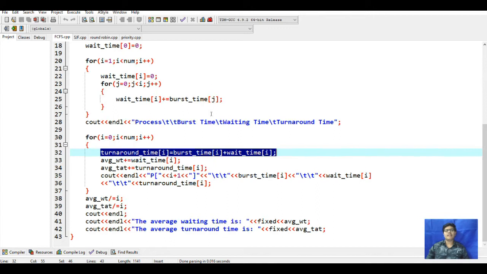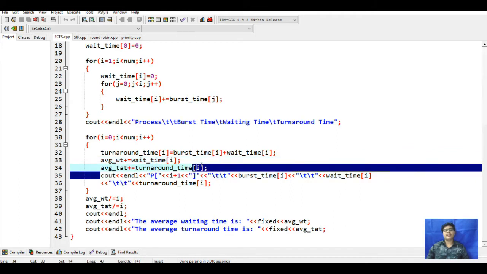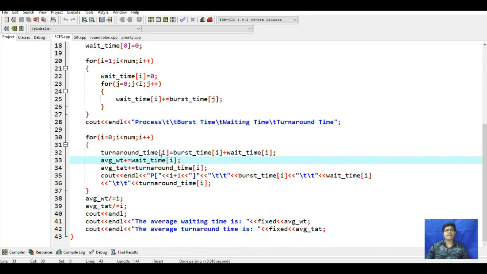For that it will calculate the average waiting time. Average waiting time is equal to average waiting time plus waiting time. So this will calculate the average waiting time. It will also calculate the turnaround time, and then it will print the processes.